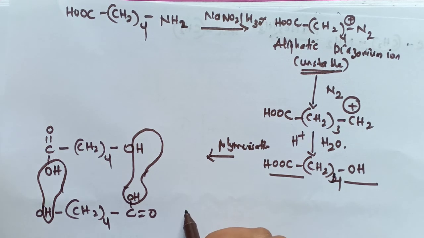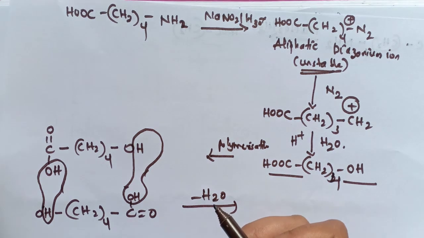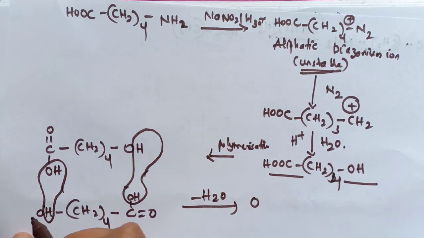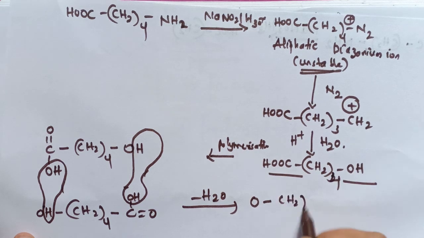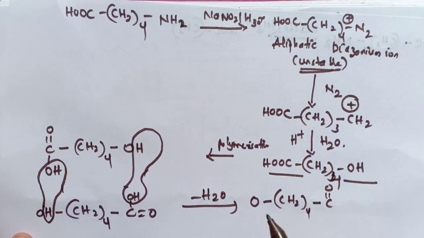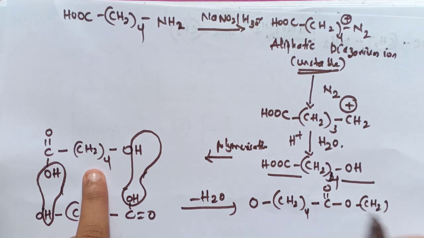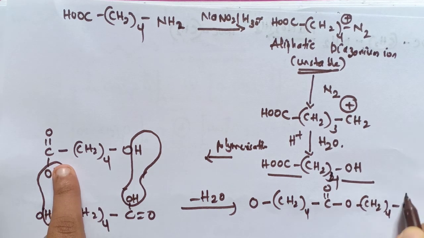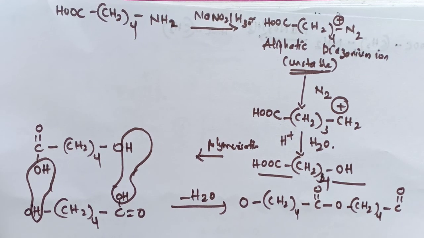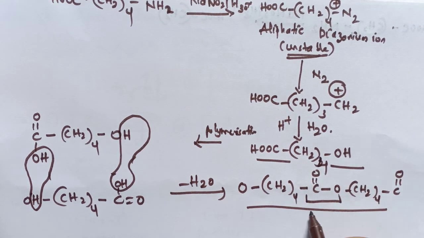So when the water is removed, that is H2O molecule is removed like this, we will remain with this O and next CH2 4, next comes C double bond O, next comes here this one is O, next comes CH2 4 and next comes the C double bond O like this. See here, this is what we are remaining with. Now here you can see here is the ester group.